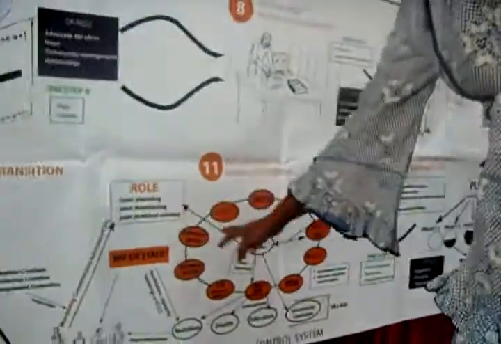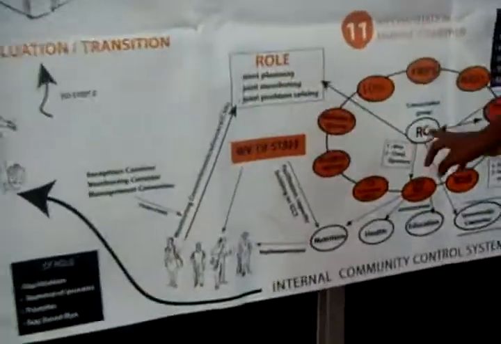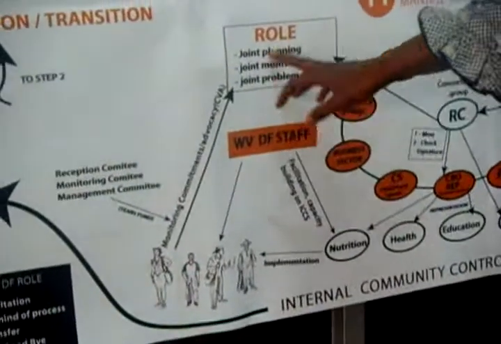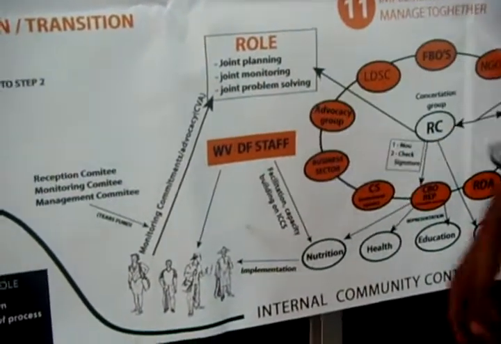So the role of the local government is joint planning, joint monitoring, and joint problem solving.